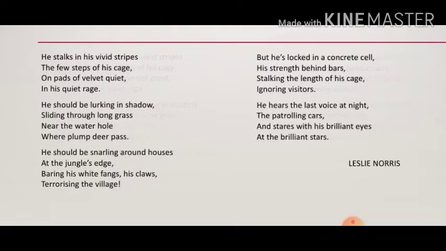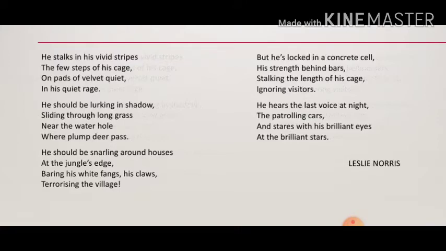The rhyme scheme of third paragraph is ABCD, edge, village. Again we see the line continues to the next line without punctuation marks. He should be snarling around houses at the jungle's edge. So this is called enjambment. Again we see here the word snarling. This is a word denoting sound. So here another literary device we find is onomatopoeia.